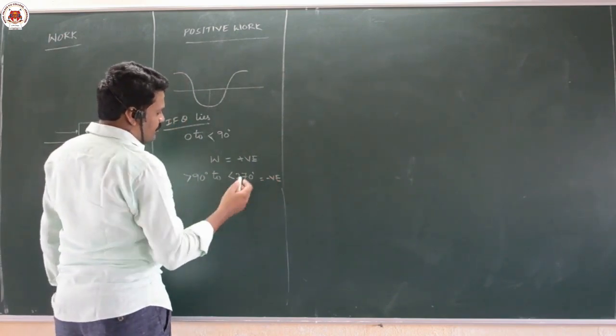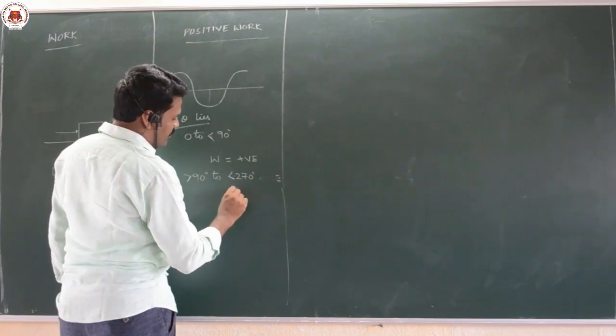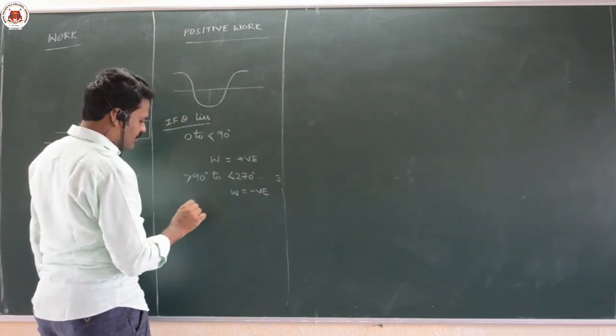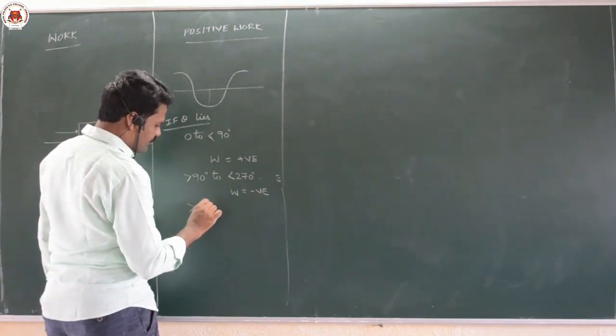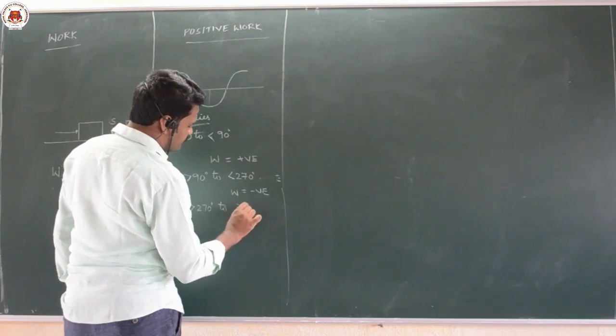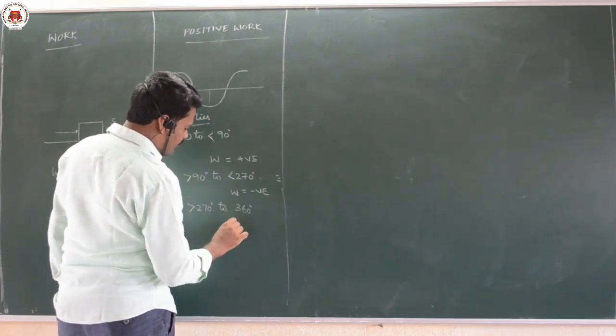Work will be negative. So you can write work is negative. If theta lies from greater than 270 to 360, again work will be positive.